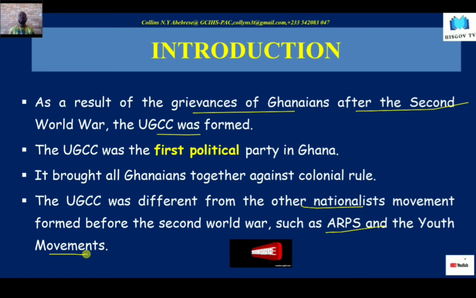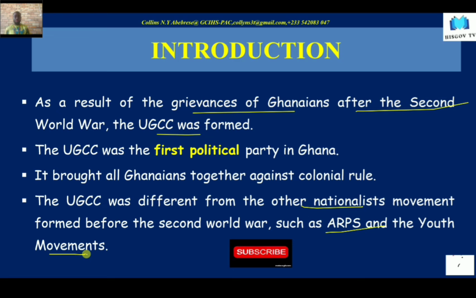The Aborigines Rights Protection Society was only concerned about the Gold Coast, because they just wanted the land bill abolished by the British when they introduced the land bill of 1897 or so. So their activities did not extend beyond the Gold Coast.